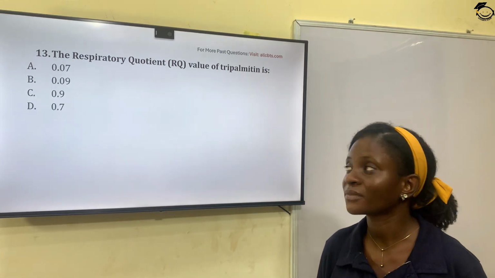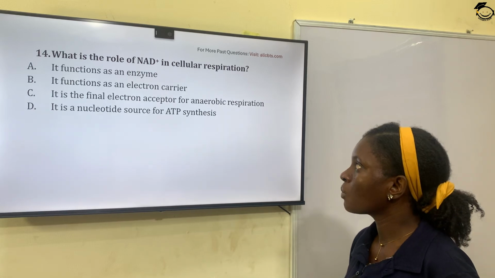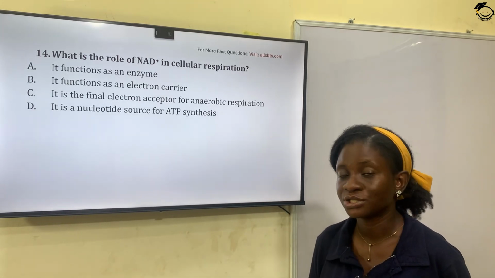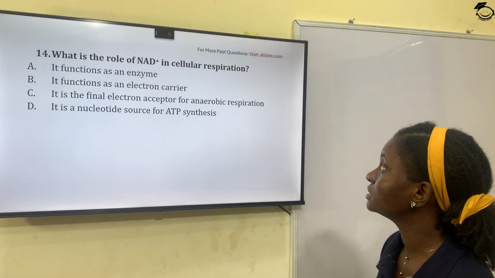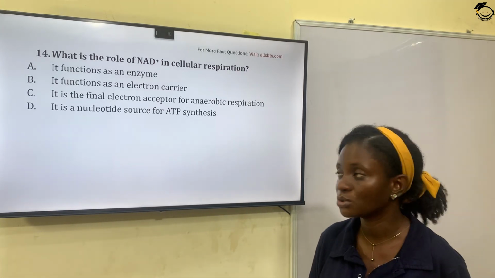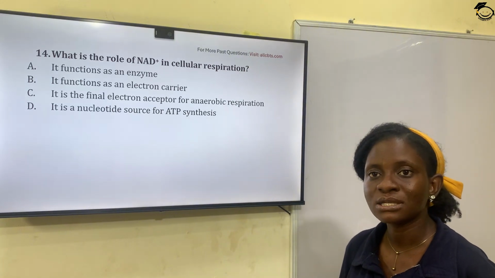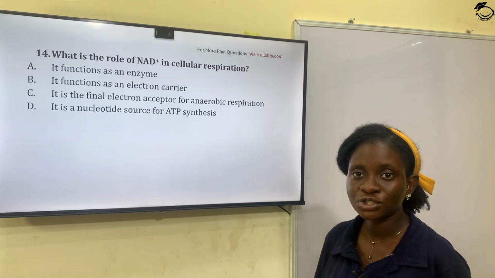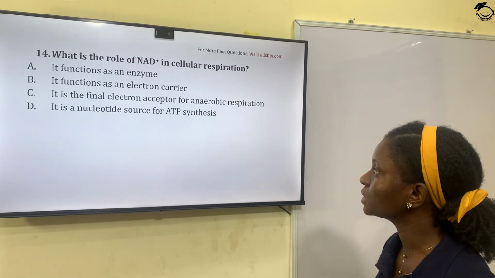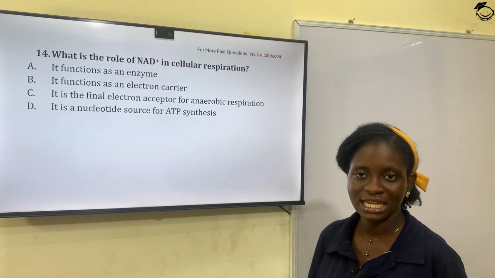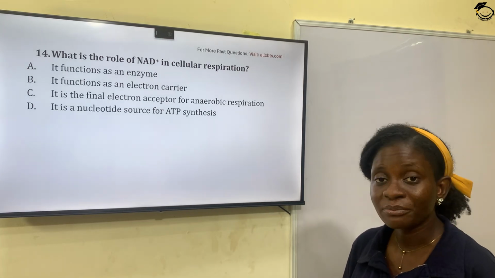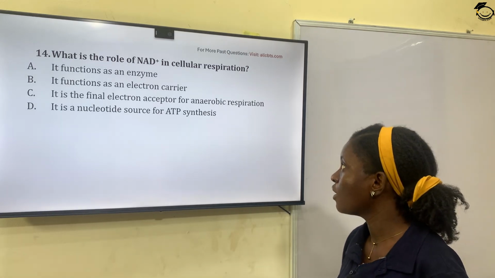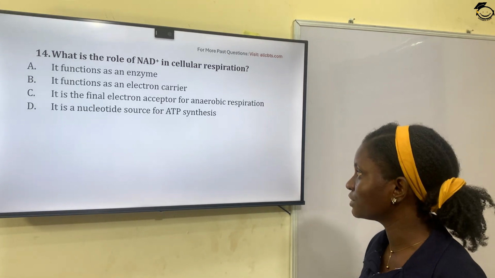Option D. Question 14. What is the role of NAD in cellular respiration? NAD is nicotinamide adenine dinucleotide. So its role in cellular respiration, let's take a look at the options. Option A, it functions as an enzyme. No, it functions as an electron carrier. Option B. Option C, it is the final electron acceptor for anaerobic respiration.